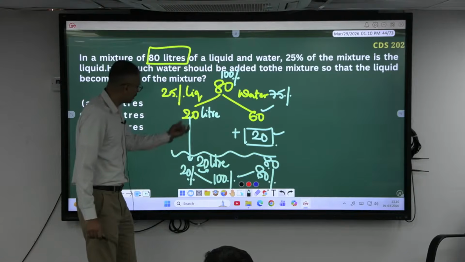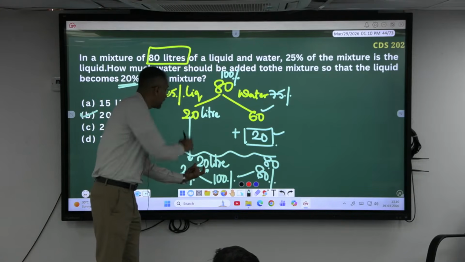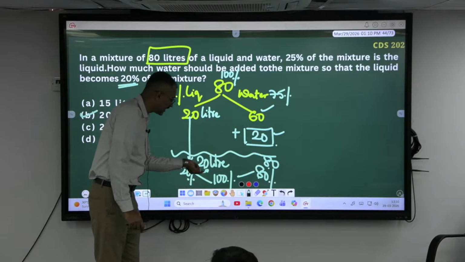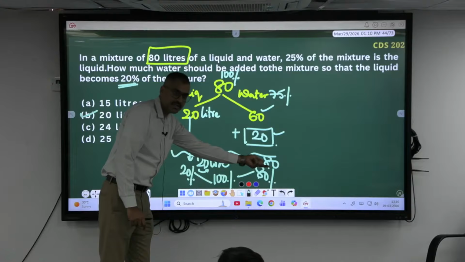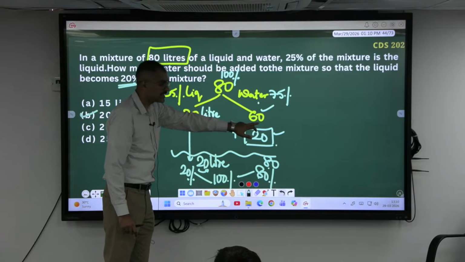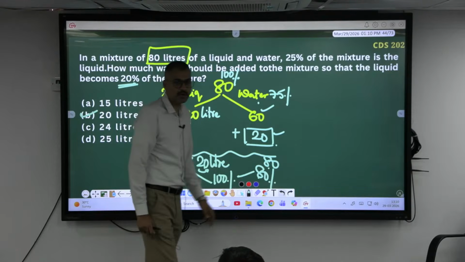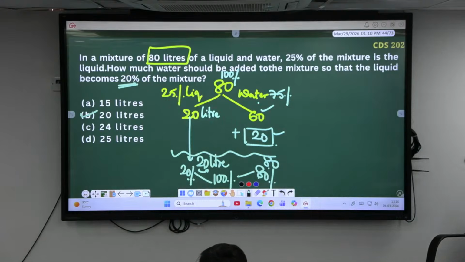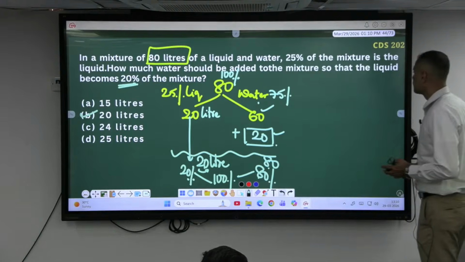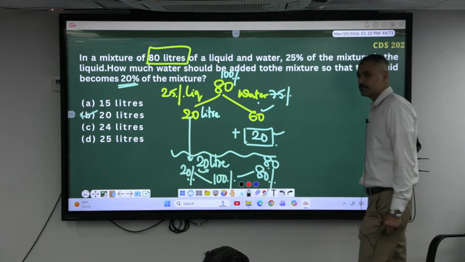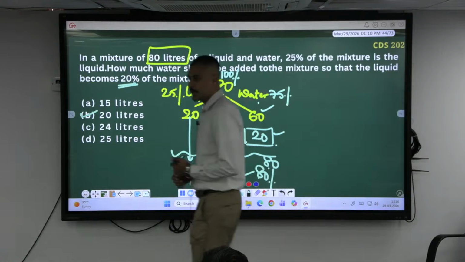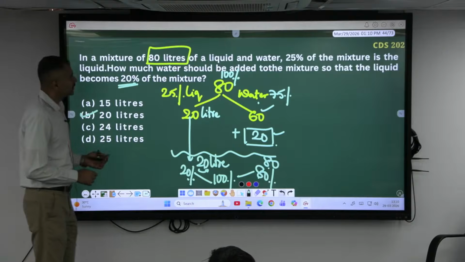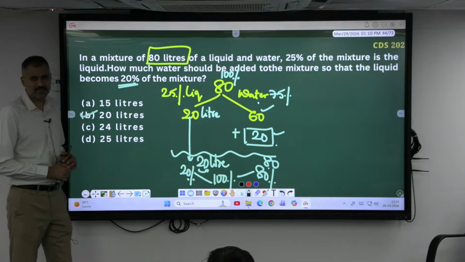20 liters will remain same. Earlier it was 25%. Now it has become 20%. 20%, 20 liter, then 100%. 80% has to be 80 liter. Earlier water was 60 liter. Now it is 80 liter. So how much added? 20 liters. Got it? Okay. You can find in your notes these kind of questions in mixtures, and also percentage also.